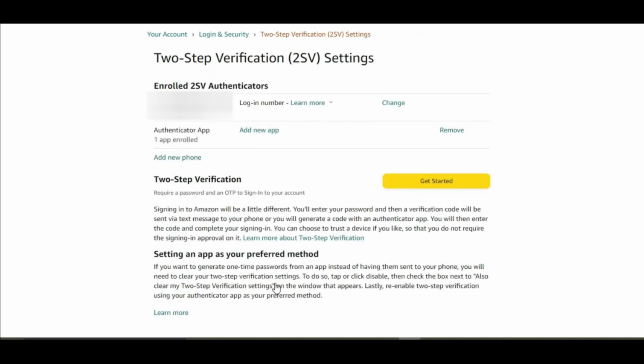As you can see, an Authenticator app has been added here. Please make sure to set the Authenticator app as your preferred method so that the OTP will directly go to the Authenticator app and the order processing can be done smoothly.